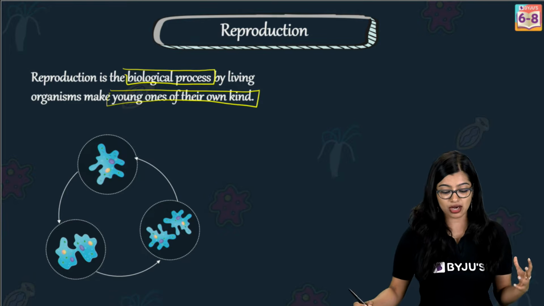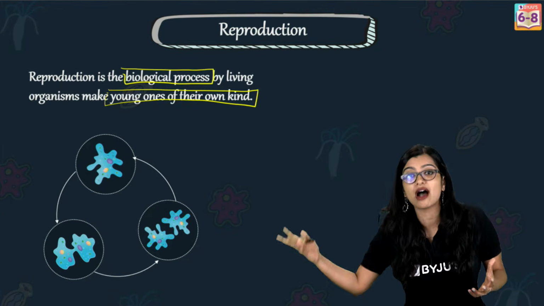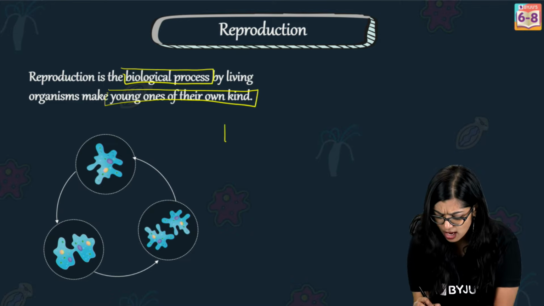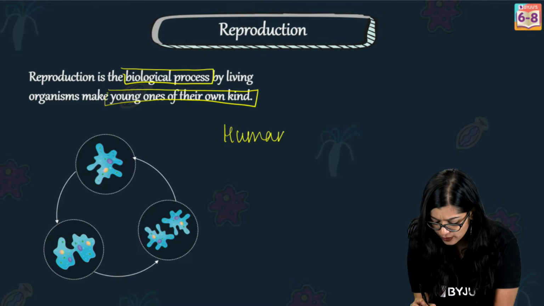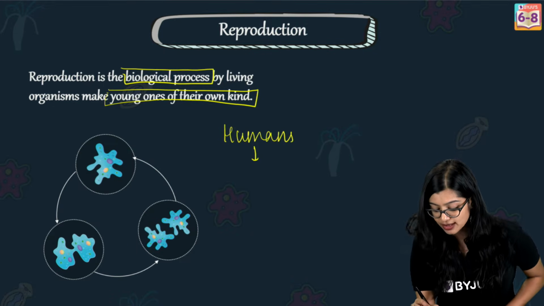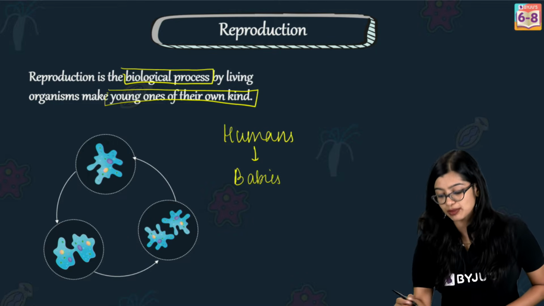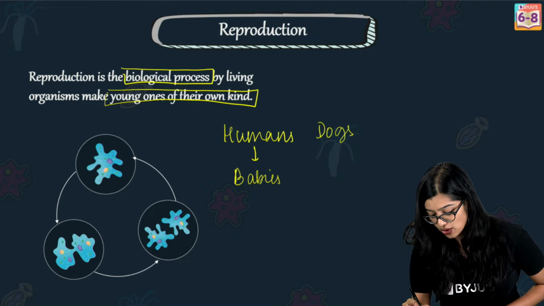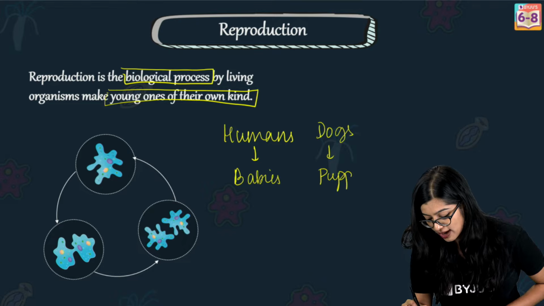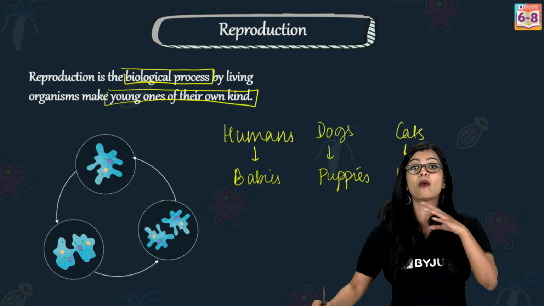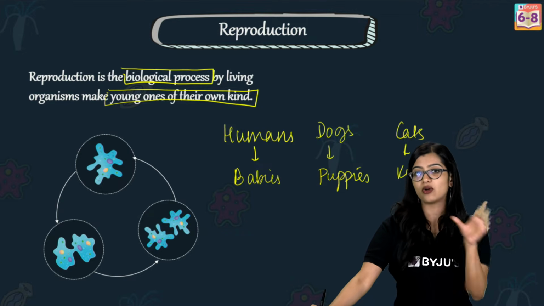When we talk about organisms making young ones of their own kind, we see it all around us, right? Adult humans give birth to young babies. In the case of dogs, we see that dogs give rise to puppies. Cats give rise to kittens. So in all cases, young ones are produced at all times.